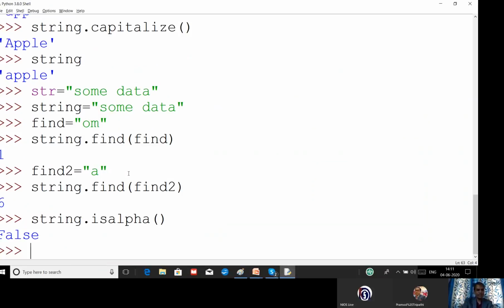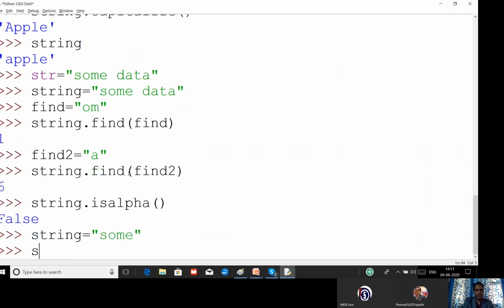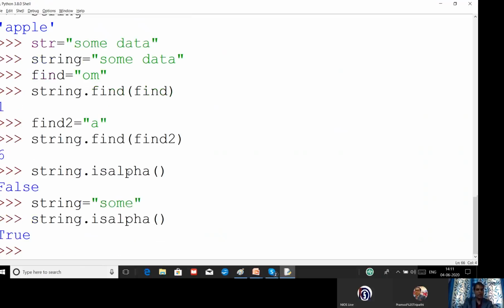Let us declare a string. String is equal to some value. Now we will check it. String dot isalpha. We are getting true because we have alphabets.